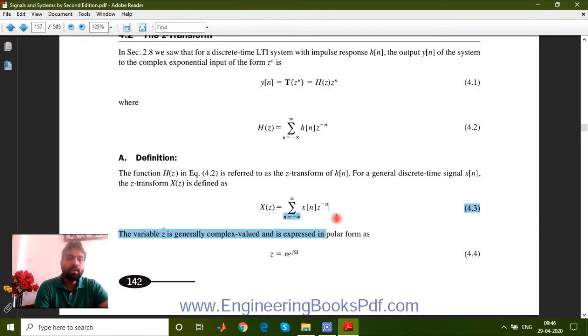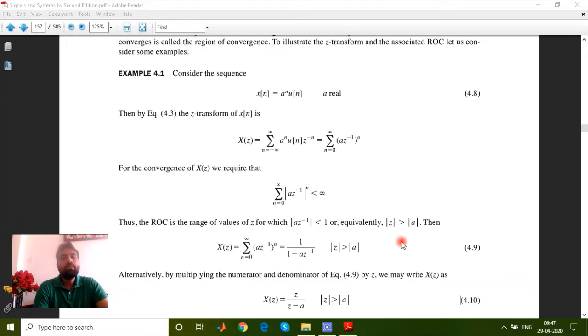So we have a simple example to understand how the Z transform of a simple signal can be calculated. I'm just taking a reference from the Schaum's series book, and its solved example is taken here. Example number 4.1: a discrete sequence is given as x[n] equals a raised to the power n u[n]. It is required to convert it to the frequency domain.